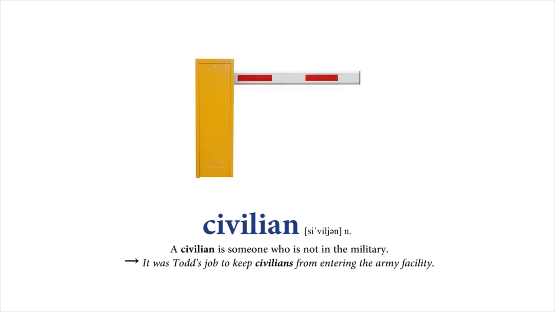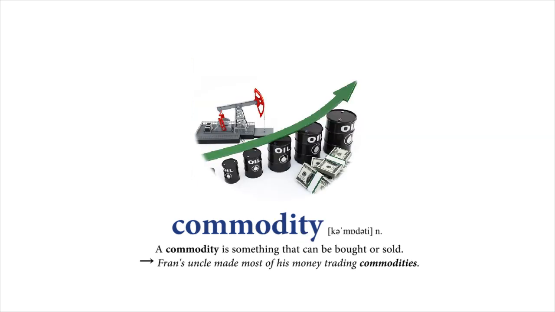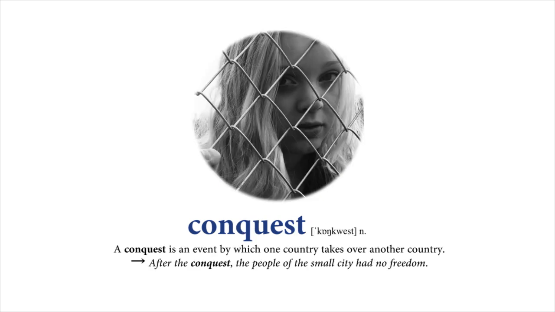Civilian. A civilian is someone who is not in the military. It was Todd's job to keep civilians from entering the army facility. Commodity. A commodity is something that can be bought or sold. Fran's uncle made most of his money trading commodities. Conquest. A conquest is an event by which one country takes over another country. After the conquest, the people of the small city had no freedom.